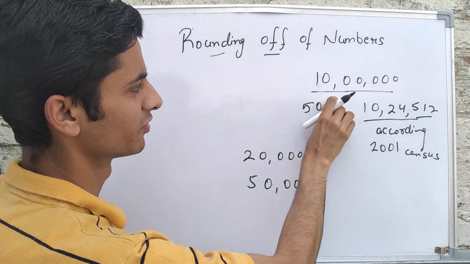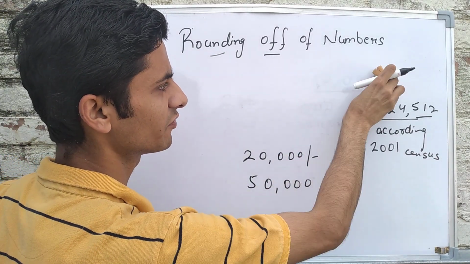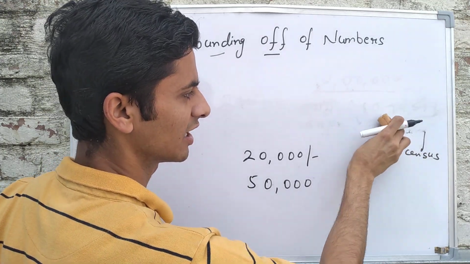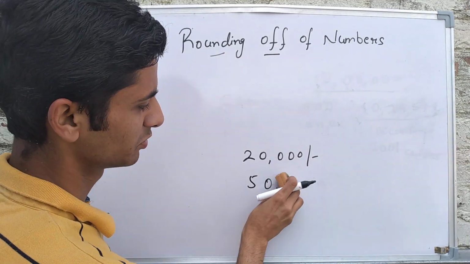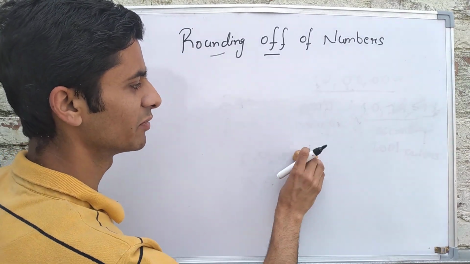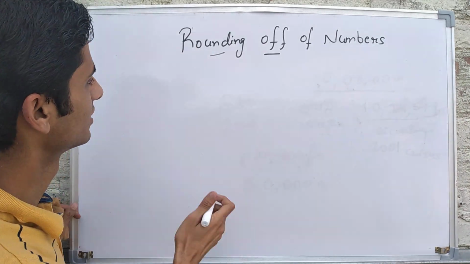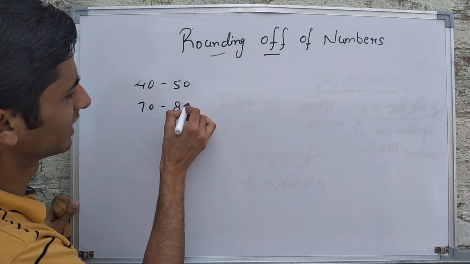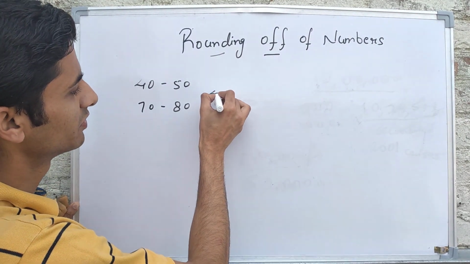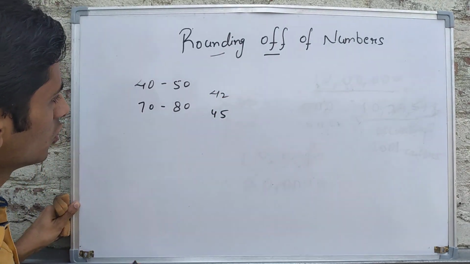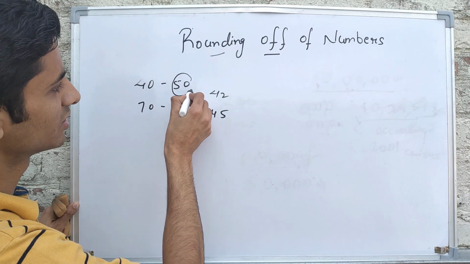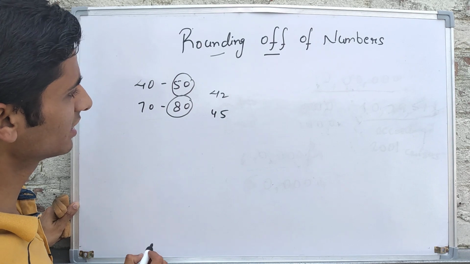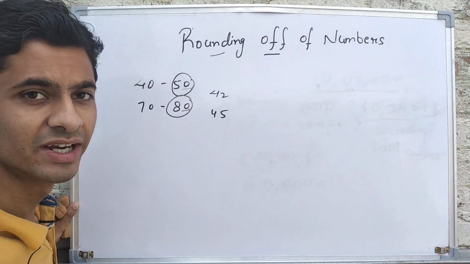If you want to round off, first of all you might give the answer in terms of some tens. You go to a hotel and say, I want to organize a birthday party. They ask how many people would come. You may say 40 to 50 people, or 70 to 80 people. You will not say there will be 42 people, 45 people. So they would say, we will give the arrangement for 50 people, for 80 people. Whatever number they are talking about is in terms of tens.